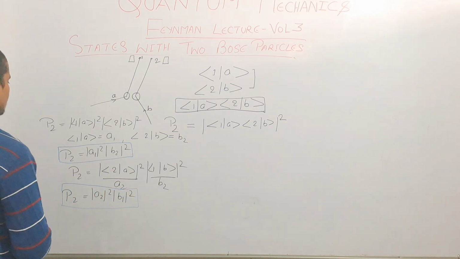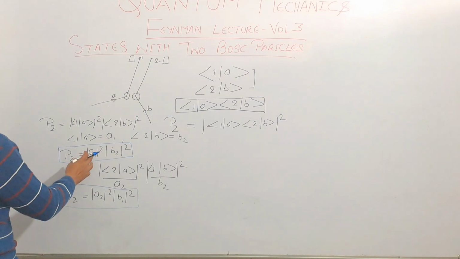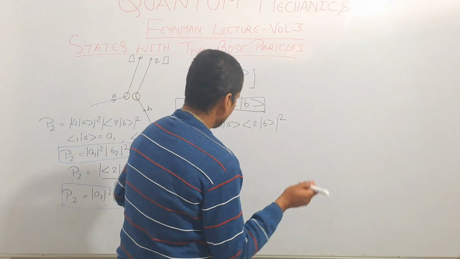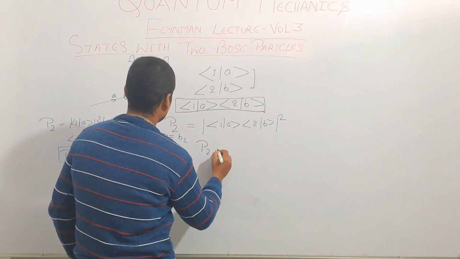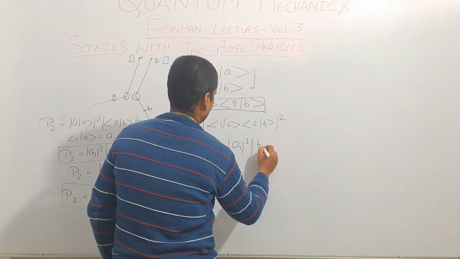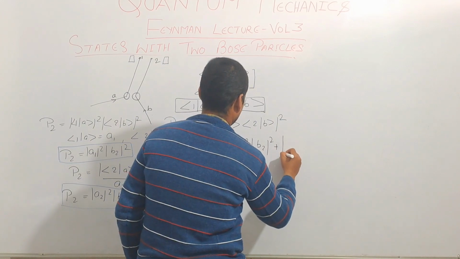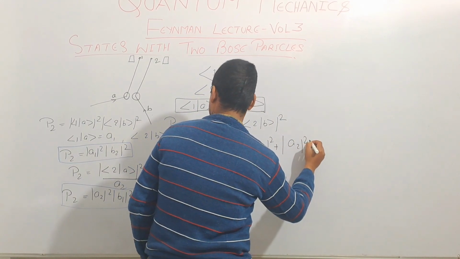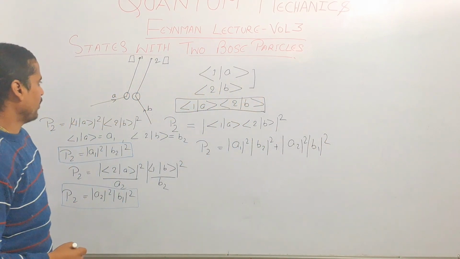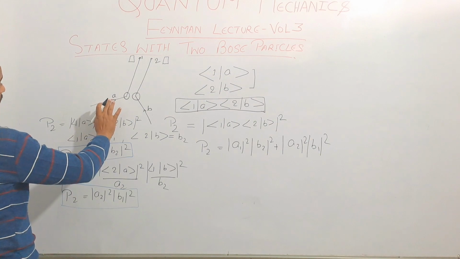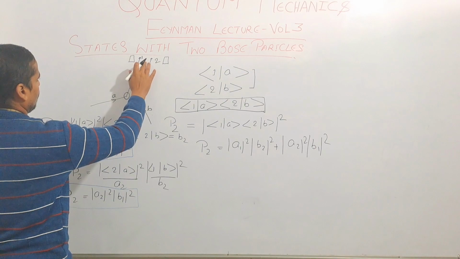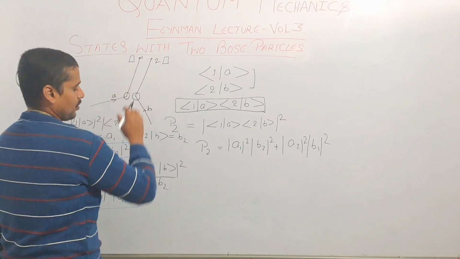Then what will be the total probability? Sum of these two. So the total probability P2 will be A1 square B2 square plus A2 square B1 square. This is the total probability of getting particles A and B in counter 1 or counter 2.